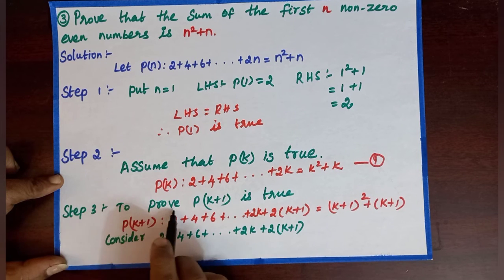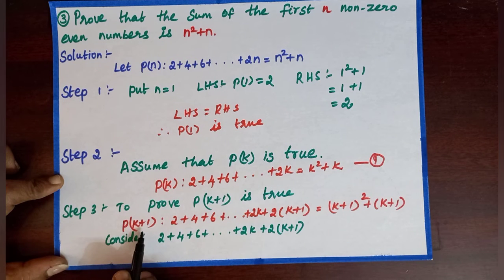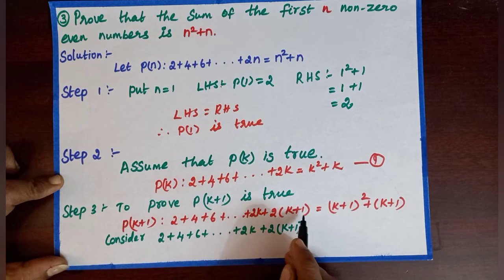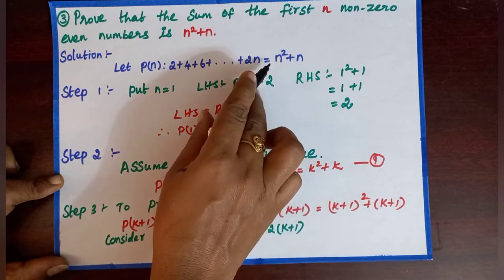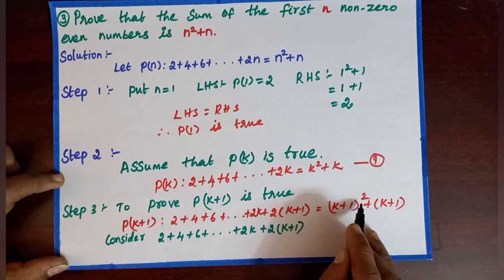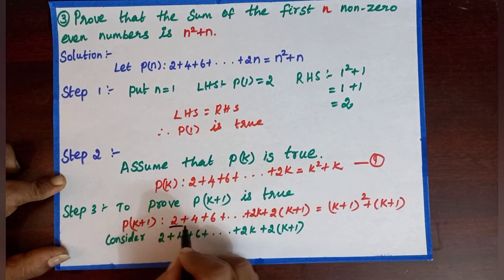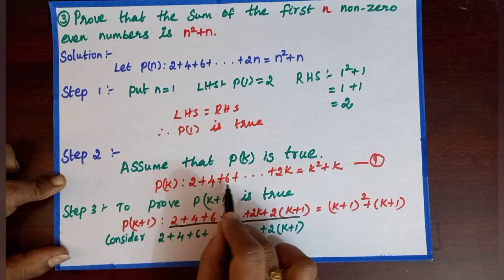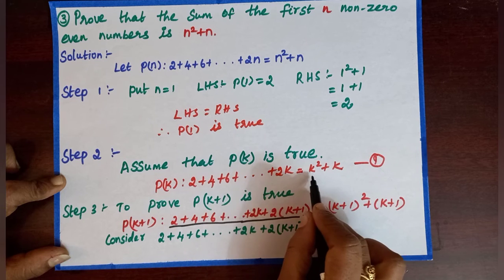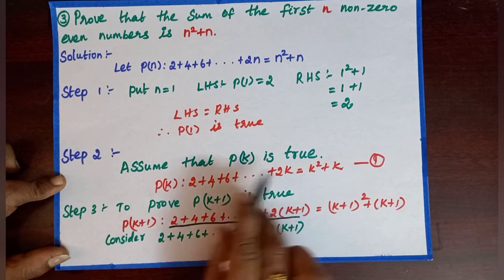Step 3. To prove P of k plus 1 is true. Now in the place of n you substitute k plus 1. Then we get 2 plus 4 plus 6 plus dot dot 2 into (k plus 1). The previous term of 2 of (k plus 1) is 2k, which is equal to, in n place you substitute k plus 1, (k plus 1) the whole square plus (k plus 1). Now consider only the left hand side. We know that 2 plus 4 plus 6 plus dot dot plus 2k equal to k square plus k. Already we have assumed P of k is true in step 2.